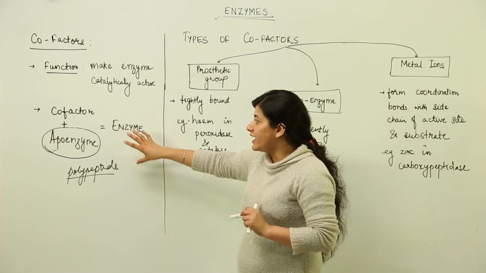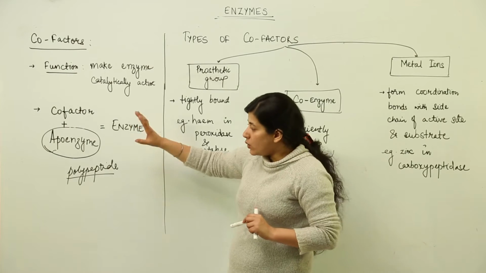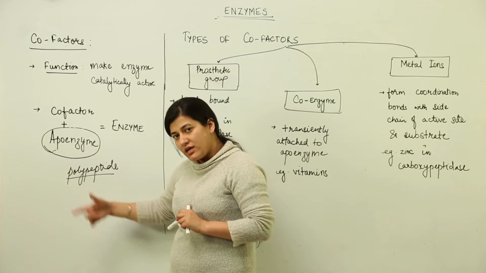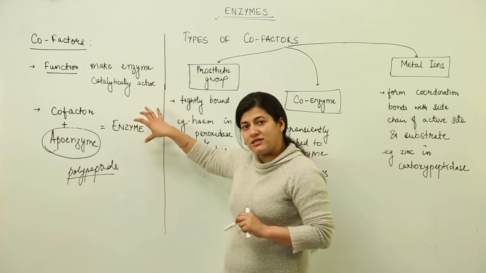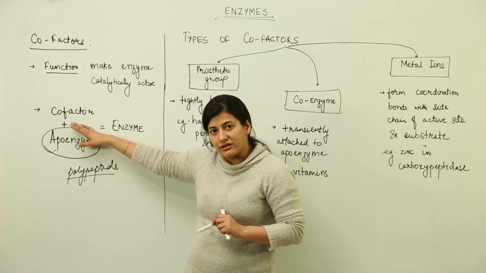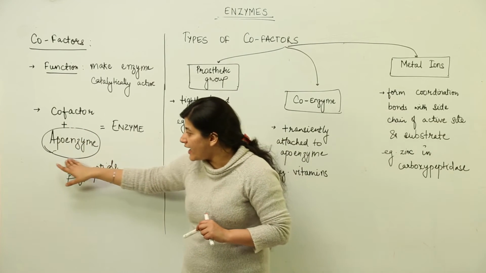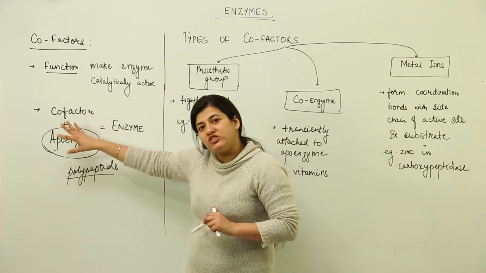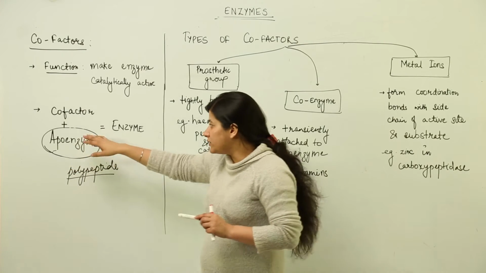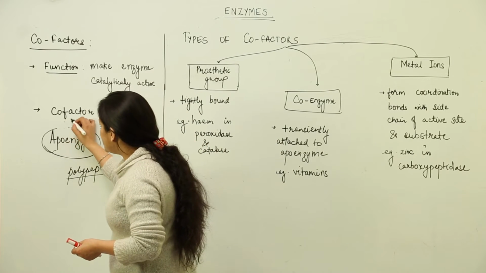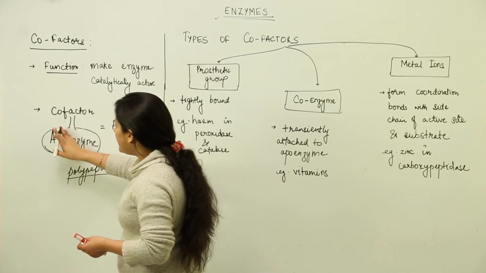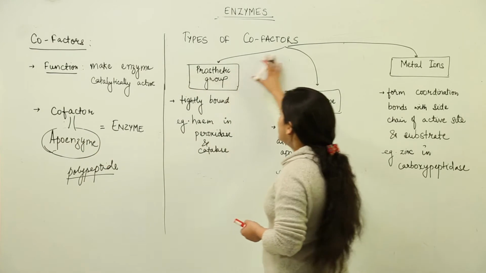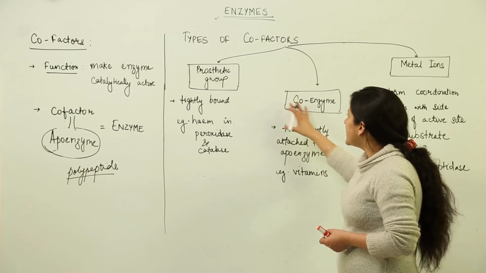I hope I am clear that an enzyme is not an enzyme only if it has the proteinaceous part, that is, the polypeptide which has undergone the structural complications. It becomes an enzyme if and only if it has a cofactor along with it. So the enzyme is formed by a component known as the apoenzyme, which is a polypeptide, and a cofactor which joins this apoenzyme. There would be some sort of bonding between this cofactor and the apoenzyme, and depending on how tightly the cofactor is bound to the apoenzyme, we have the types of cofactors. There are three types of cofactors.